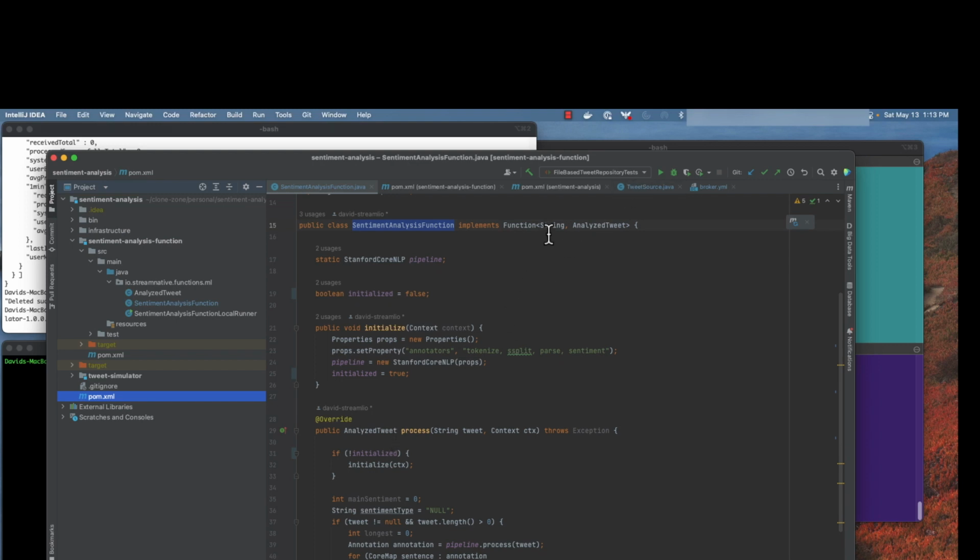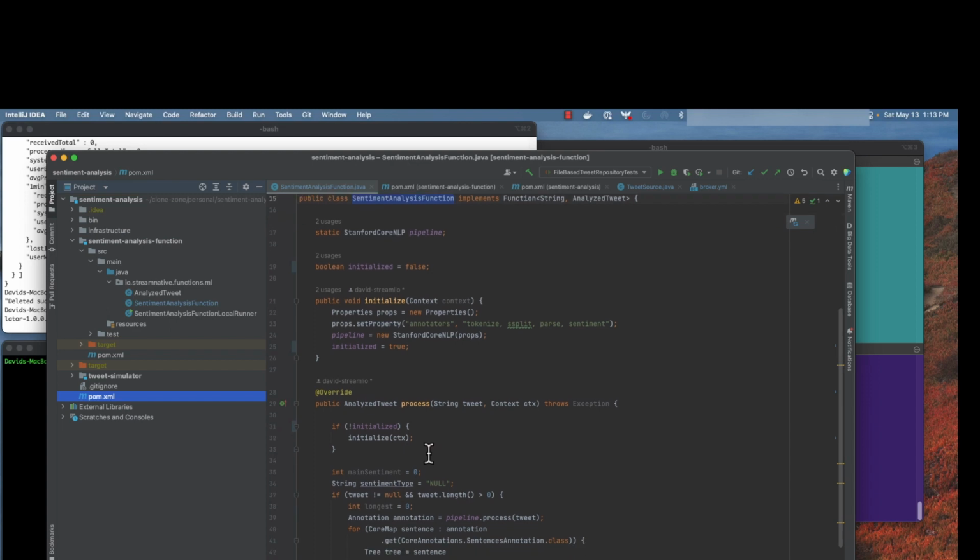Similarly, the input type was specified as String, and the first input parameter is going to be that same type, allowing you to have strongly typed data coming in so you can manipulate it in the manner you see fit. We have added a single guard and initialize method to make sure that we initialize this natural language processing library just once rather than multiple times.